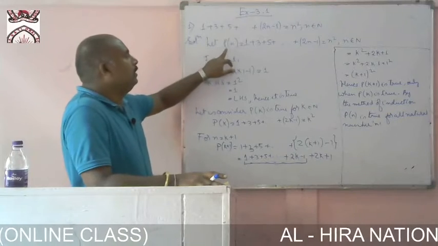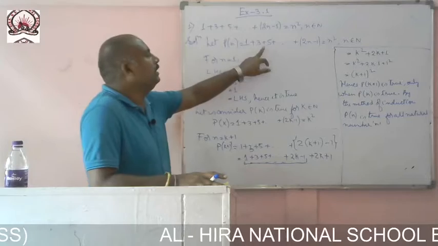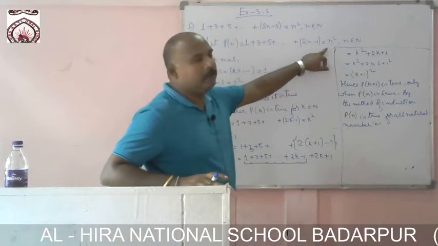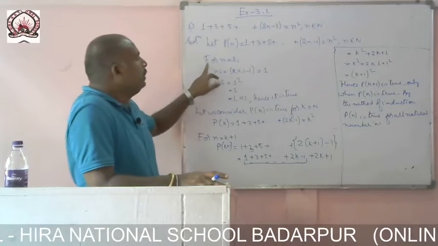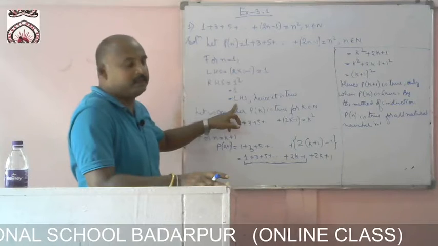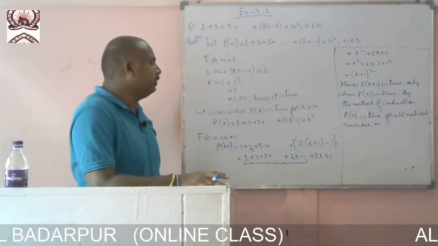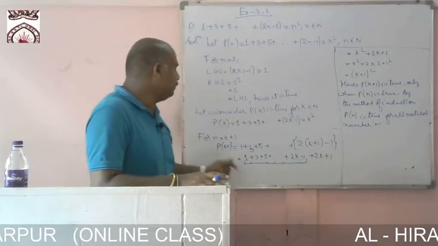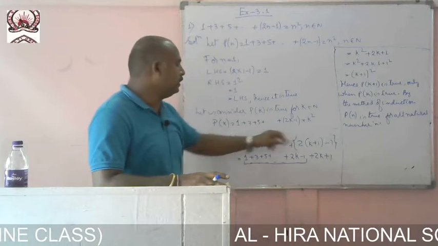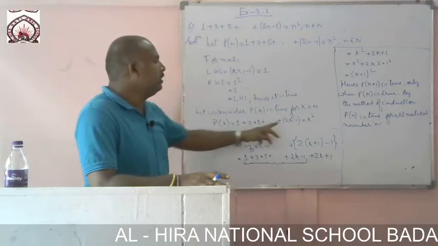We have taken the statement P of n: 1 plus 3 plus up to twice n minus 1 equal to n square, n belongs to natural number. Then we have to prove for n equal to 1. We have found out that right hand side equals left hand side. Then let us consider P of k is true for k belongs to natural number. Then P of k equals 1 plus 3 up to twice k minus 1. In place of n we are putting k. Okay.